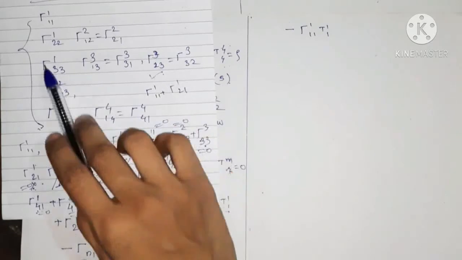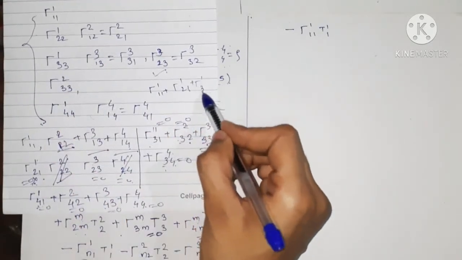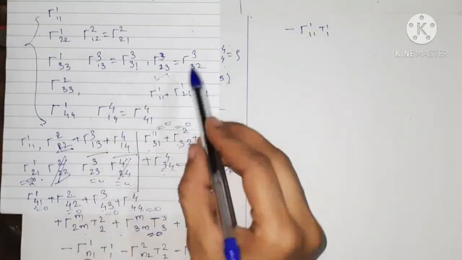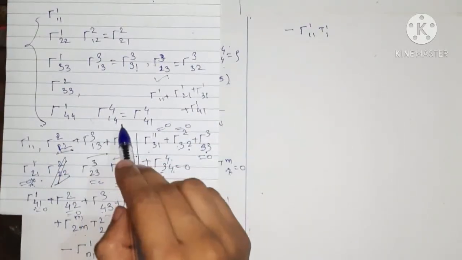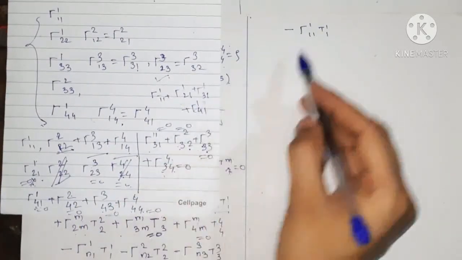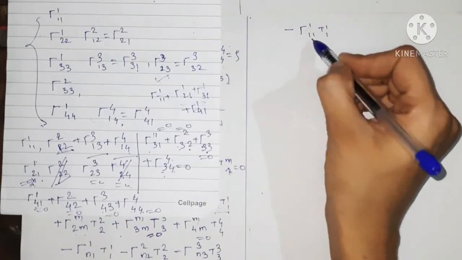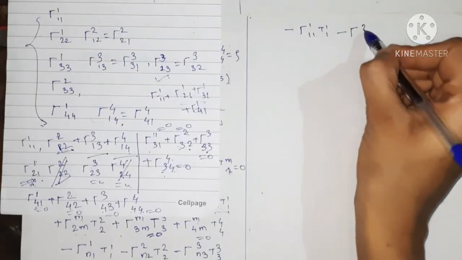Is 1, 2, 1 present? No. Right? Plus gamma of 1, 3, 1 because n equals 3. So 1, 3, 1 is also not present. Plus gamma of 1, 4, 1. Is 1, 4, 1 there? No. Okay. So we have only n equals 1 here. So we have minus gamma of 1, 1, 1 t 1, 1.